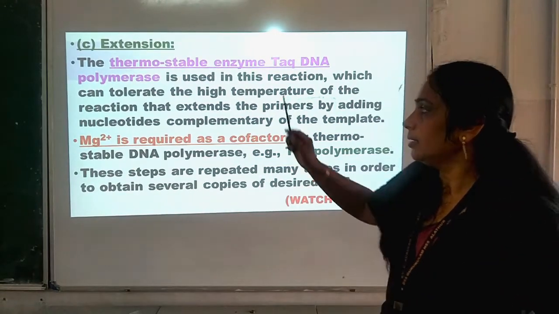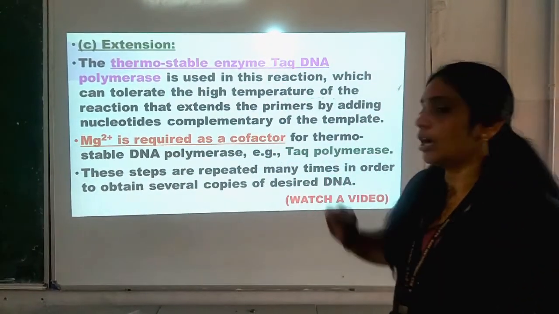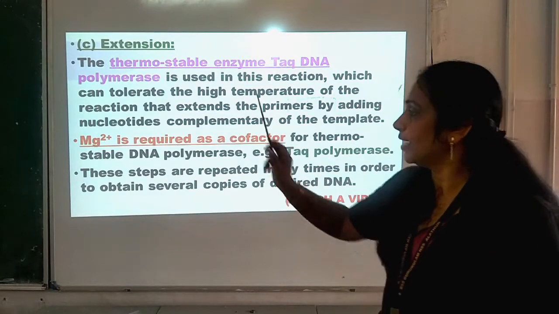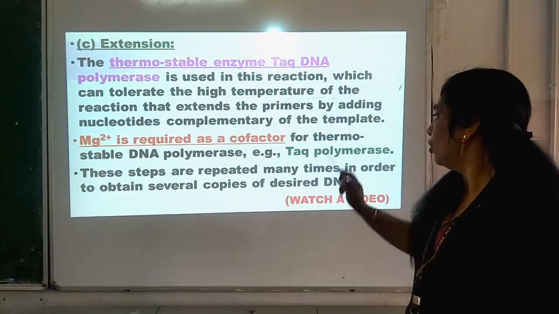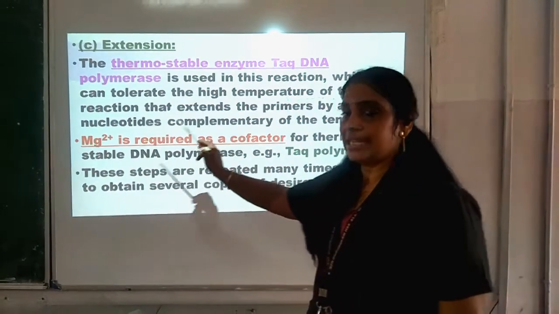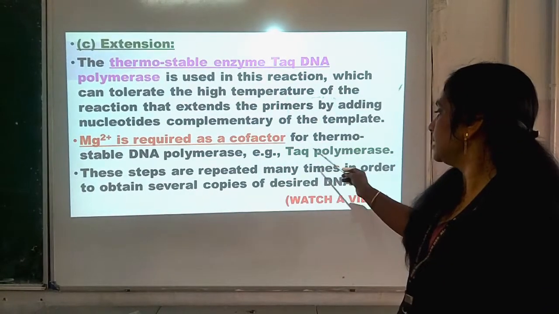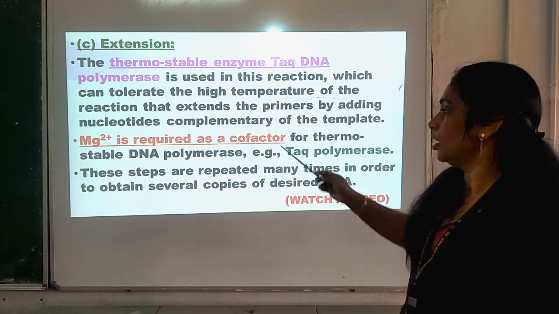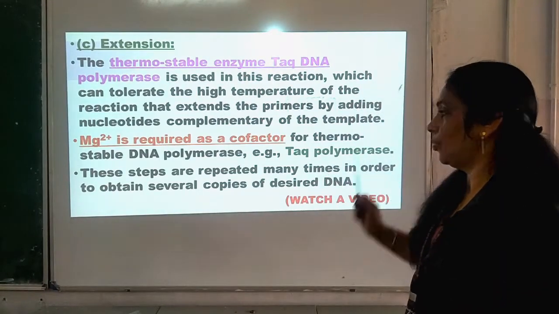In extension, Mg2+ is required as a cofactor. So what is the role of Mg2+? It is used as a cofactor for the thermostable DNA polymerase, and an example is Taq polymerase. Thermostable polymerase is an enzyme, which is Taq polymerase.